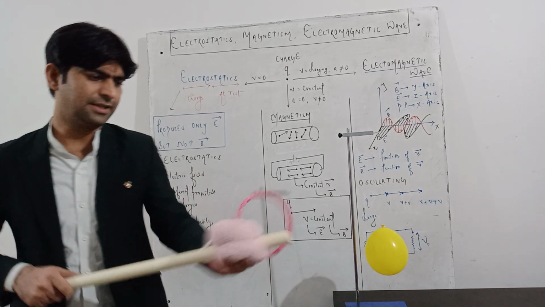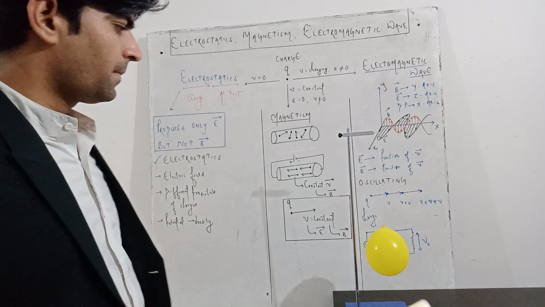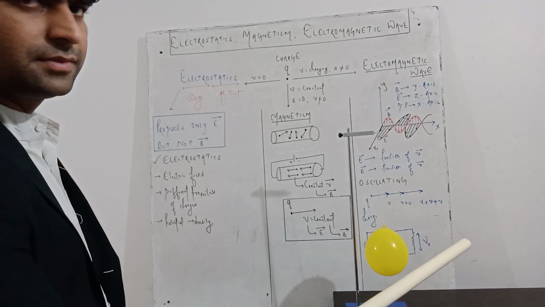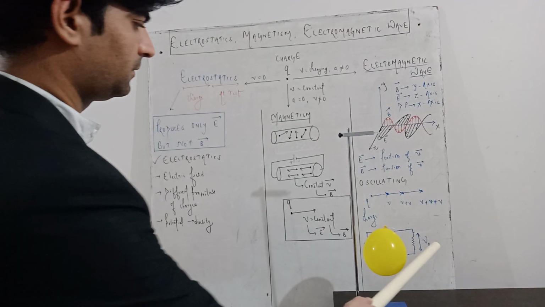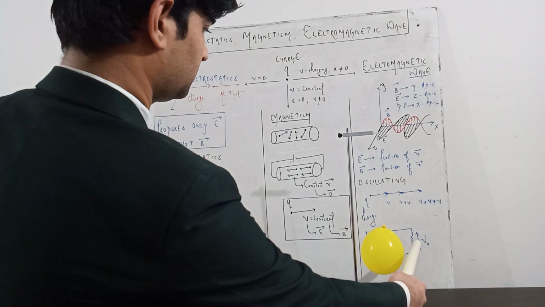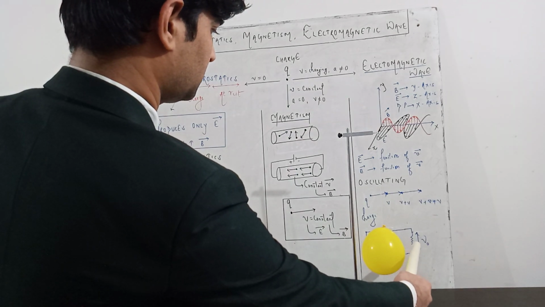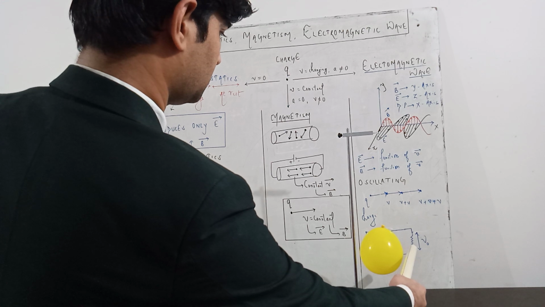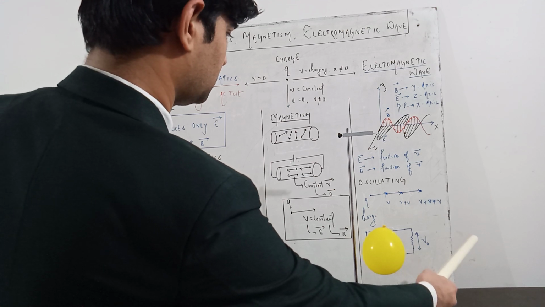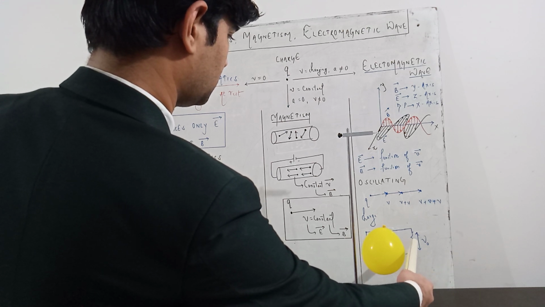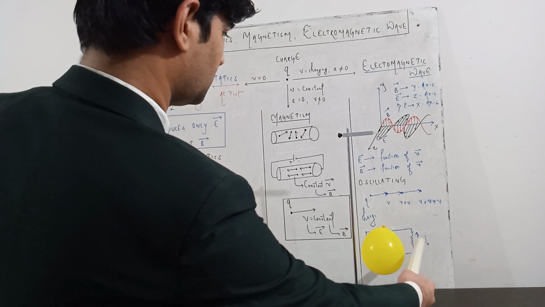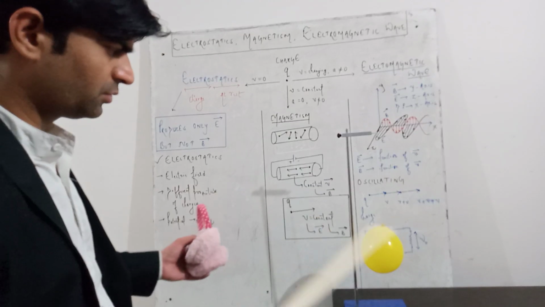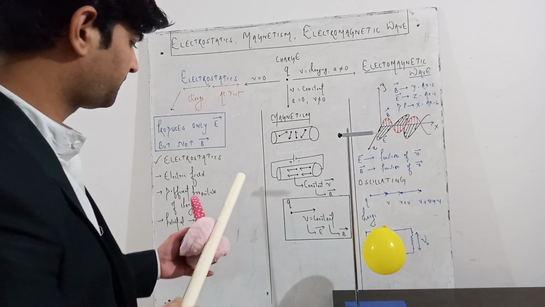And if you see here, just observe the change in position of the balloon. A very little movement takes place towards the rod.